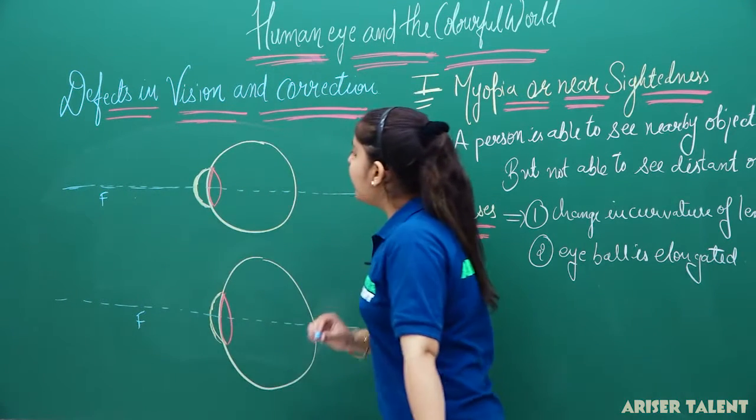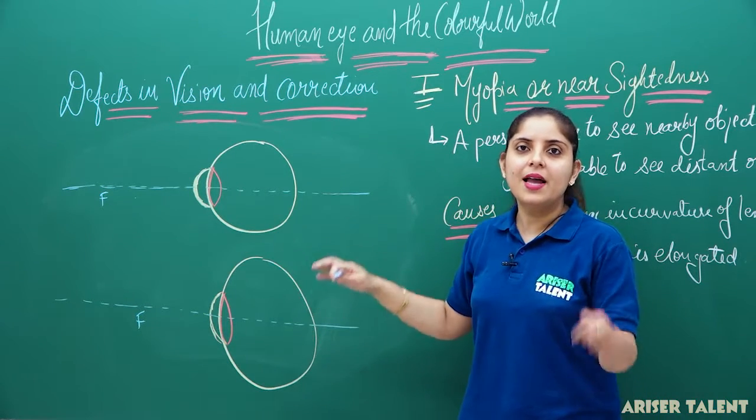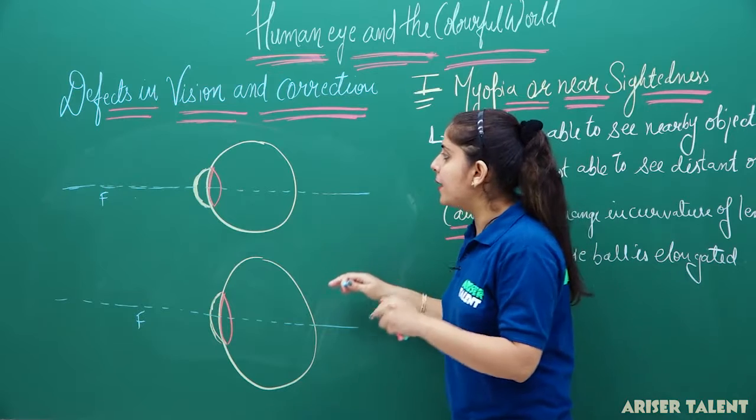This is the eye we have drawn. This is the diagram for the eye and I have drawn two diagrams. I will tell you now why I am drawing two diagrams here.